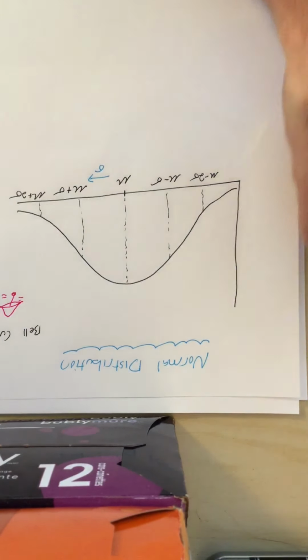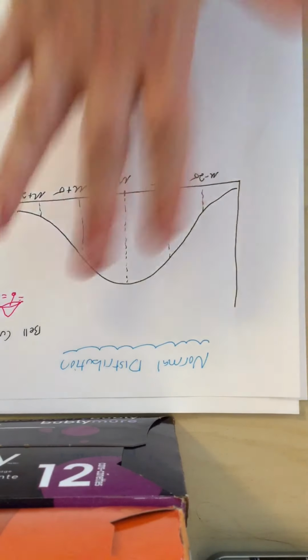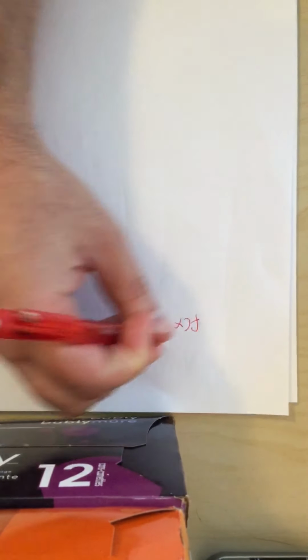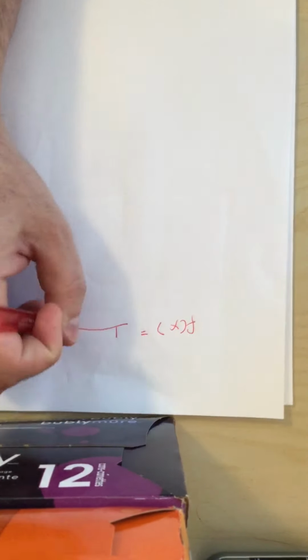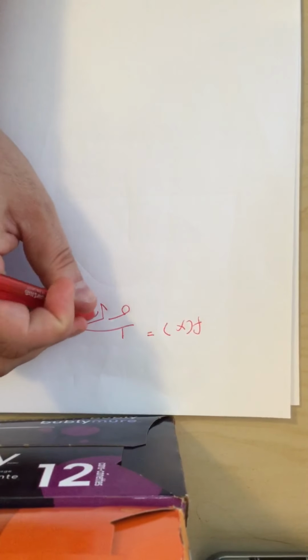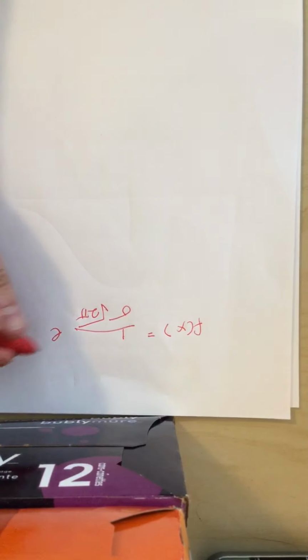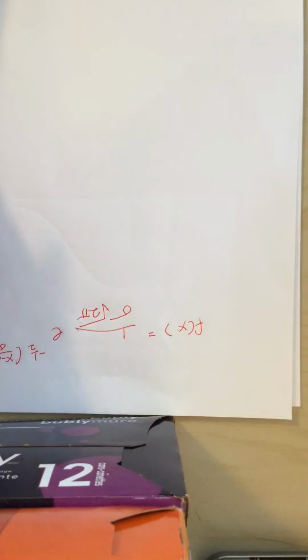There's a formula for the normal distribution curve, by the way. You absolutely do not need to know it, but it is 1 over sigma root 2 pi, e to the minus 1/2 times x minus mu over sigma, squared.